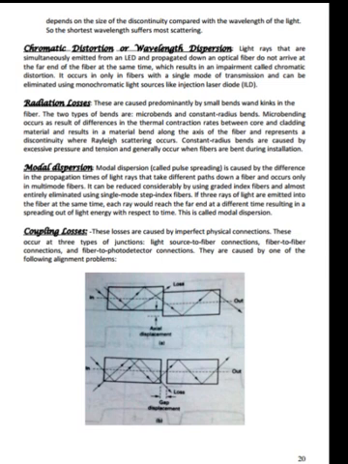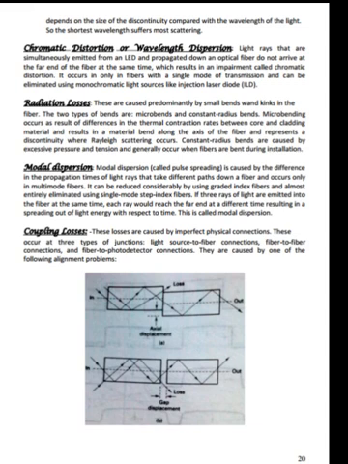If 3 rays of light are emitted into the fiber at the same time, each ray would reach the far end at a different time, resulting in a spreading out of the light energy with respect to time. This is called modal dispersion.